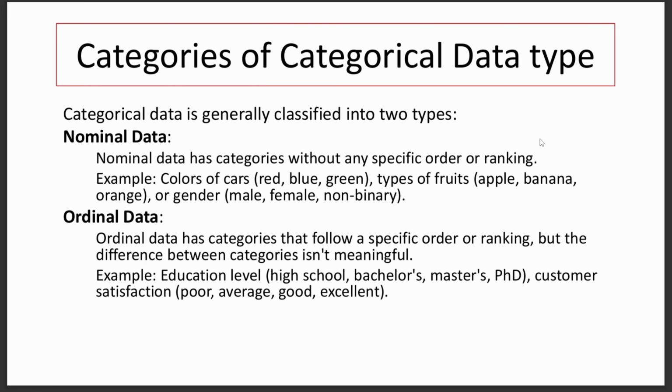In nominal data we can change the order of our data, but ordinal data has categories that follow a specific order or ranking, defined by the difference between categories. For example, education level: high school, bachelor's, then master's, and then PhD. It is ordinal data. Customer satisfaction, for example: poor, average, good, excellent, and mind blowing. And these are ordinal data.